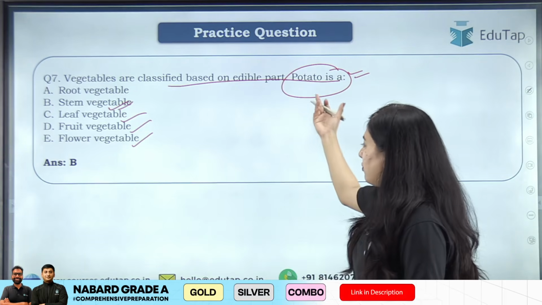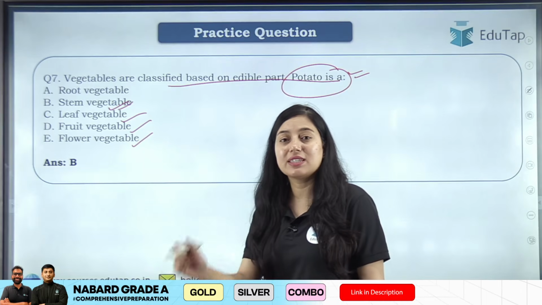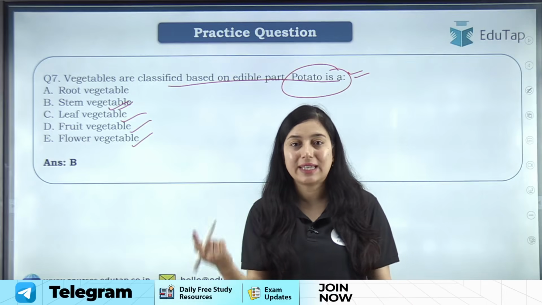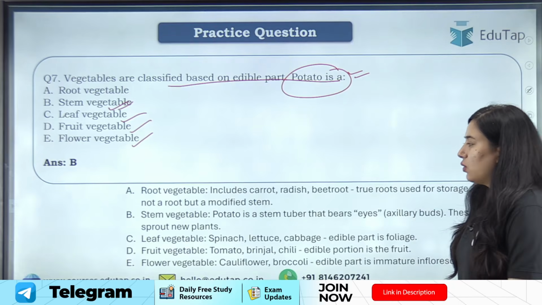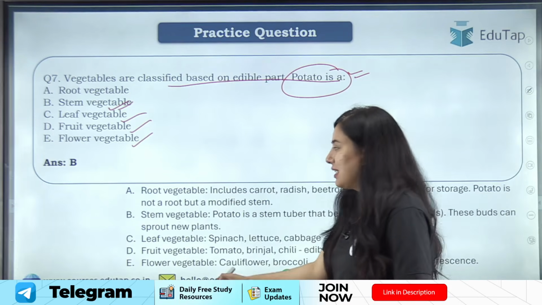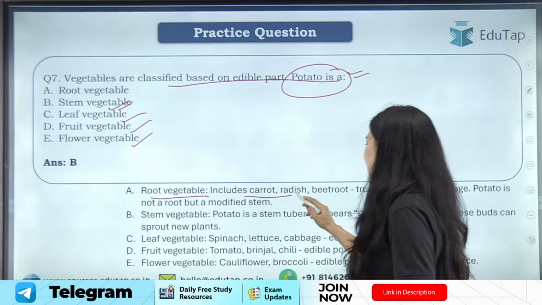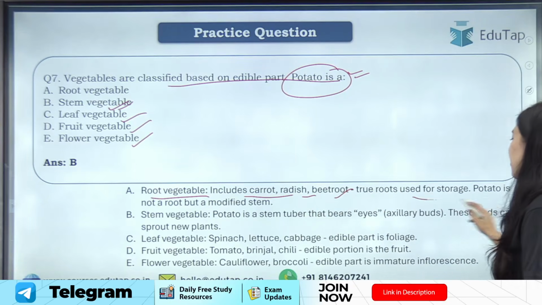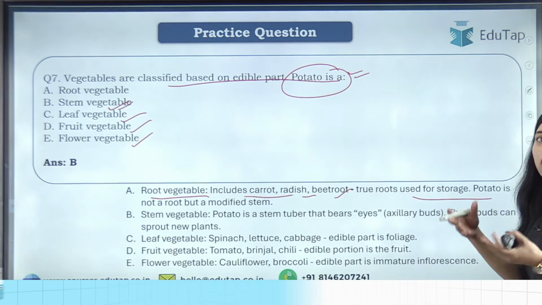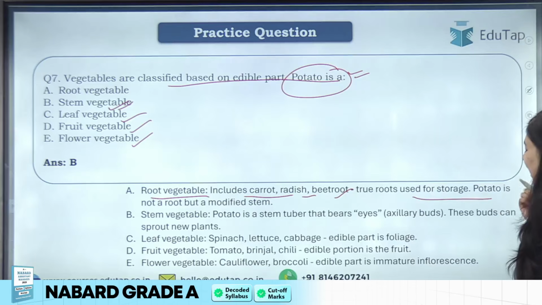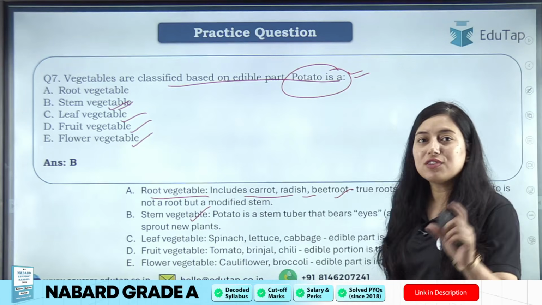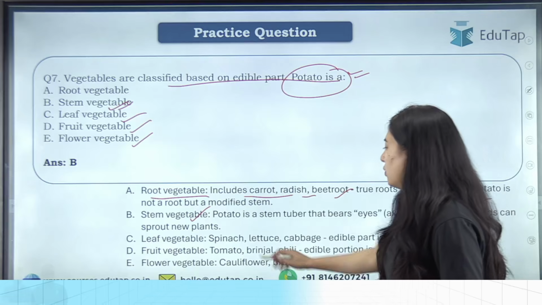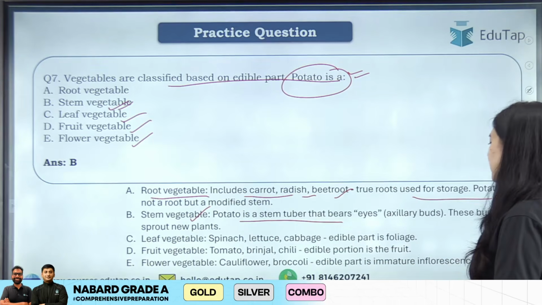So here answer will be for potato, stem vegetable, because potato is a modified form of stem, not root. Clear? Okay. Before moving to the next, let's see the explanation. Root vegetables include carrot, radish, beetroot, where true roots are used for storage. Potato is not a root, it is a modified stem, hence it is part of the stem vegetable classification. So potato is a stem tuber that bears eyes.